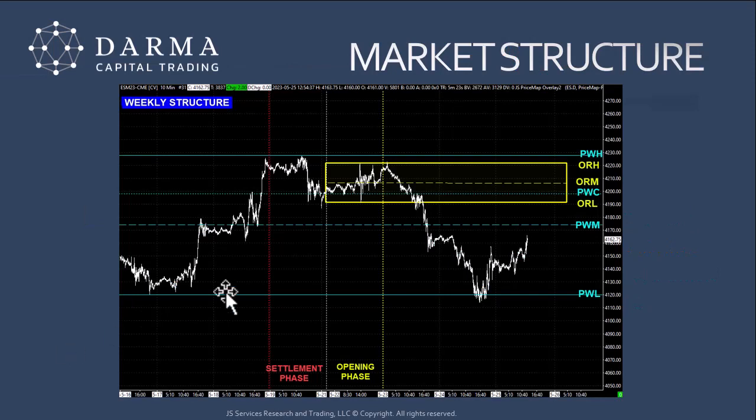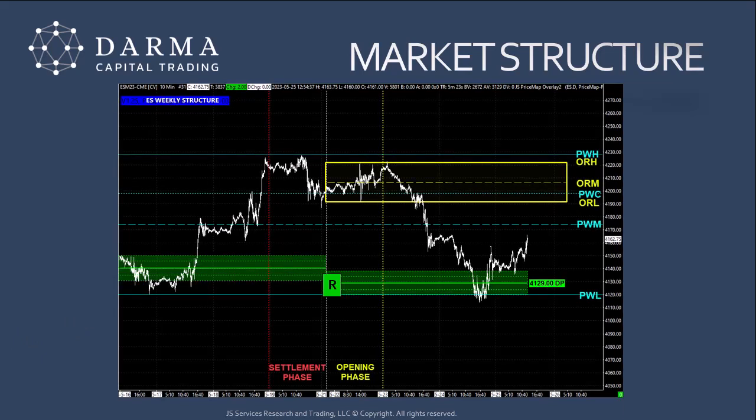So we have our price structure and our time phase price discovery of our opening range, and now we're going to add the sentiment bias. So this week's sentiment bias comes in alignment with the previous week's low point. And this is the type of confluence we're always looking for. We're building that fact foundation, price structure, the price discovery, and now we have market structure.